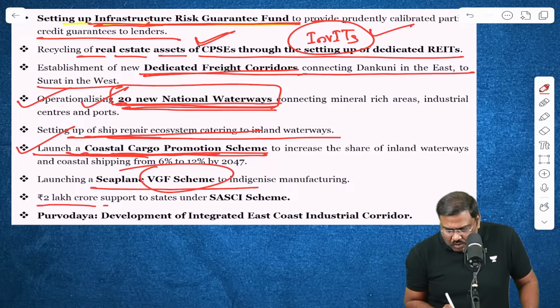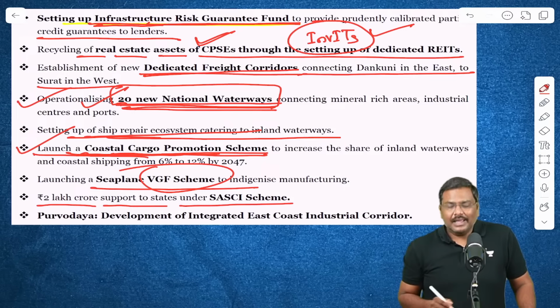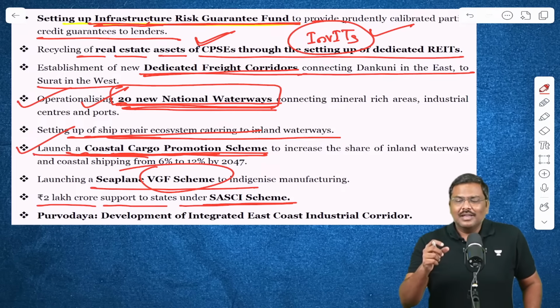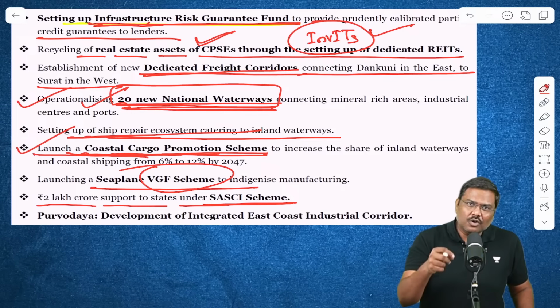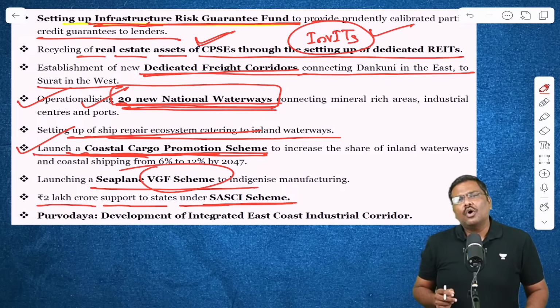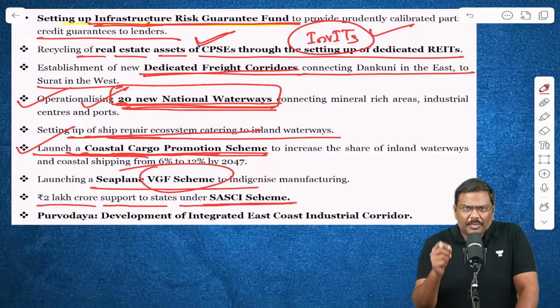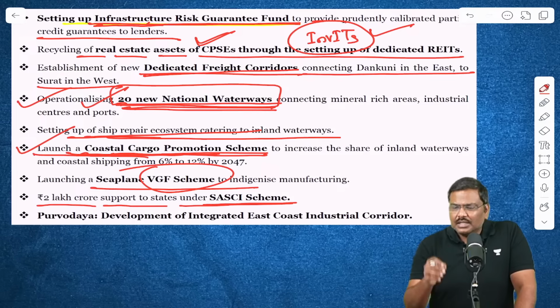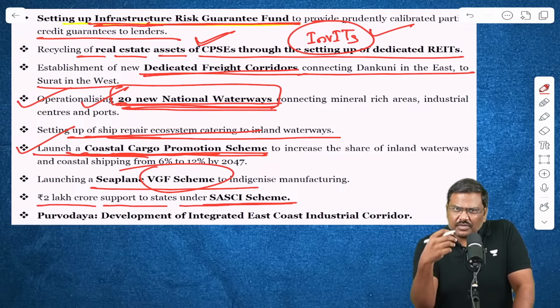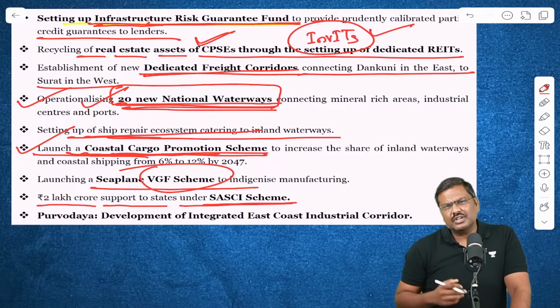Next, 2 lakh crore support for the states under the SASCI scheme. What is this particular scheme? This initiative was announced by the Government of India during the pandemic. The objective was very simple. The government was worried that state governments would not invest sufficient money in infrastructure projects.